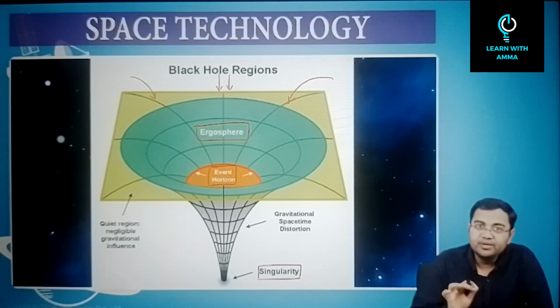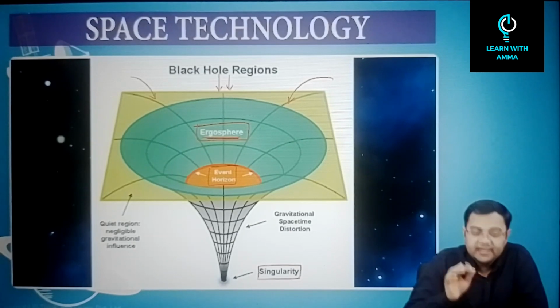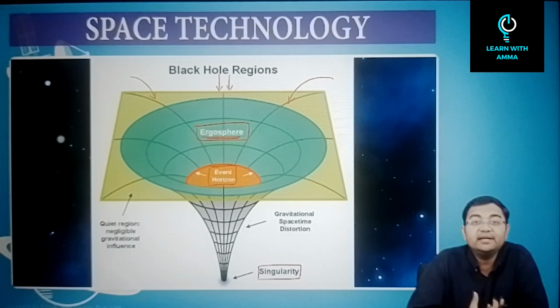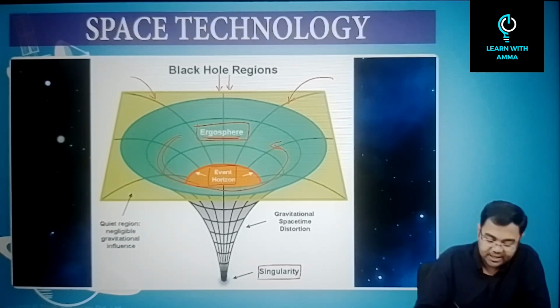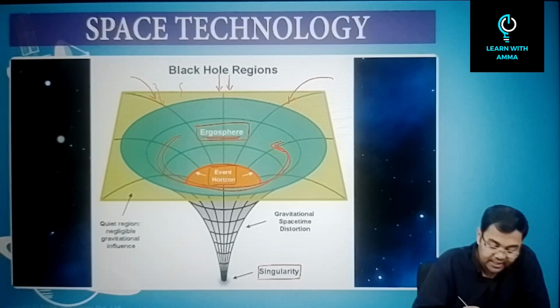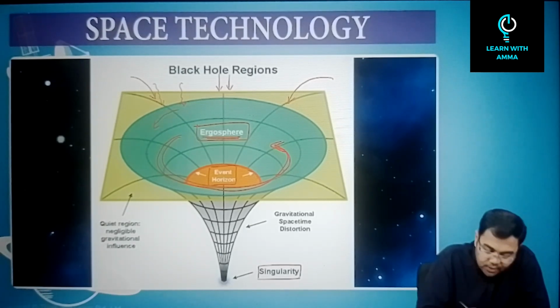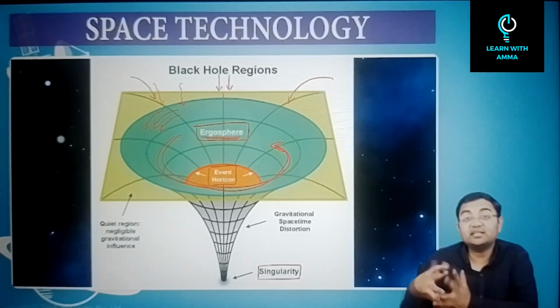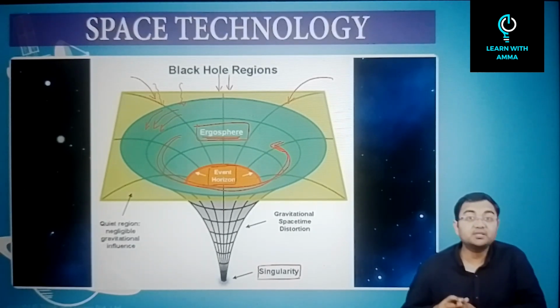After that, there is one more region that we have. This region is called the ergosphere. Once any object enters the ergosphere, it will start to rotate in the direction of rotation of the black hole. Let's say this is the direction of rotation of the black hole. Then as soon as these objects fall, as soon as they enter the ergosphere, they will also start to rotate in the same direction. So this is the meaning of ergosphere. This is the significance of this particular region, which is called the ergosphere. Then after that comes event horizon.